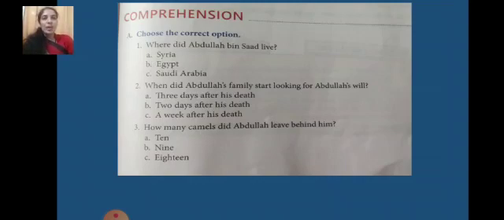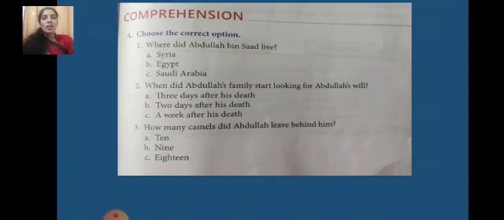Question 2. When did Abdullah's family start looking for Abdullah's will? A, 3 days after his death. B, 2 days after his death. C, a week after his death. So the correct option is A, 3 days after his death. You can mark the answers.